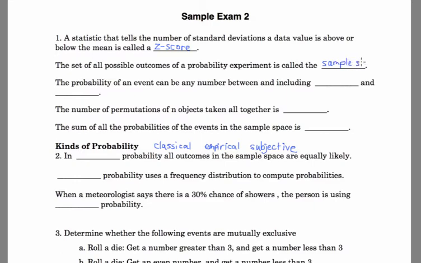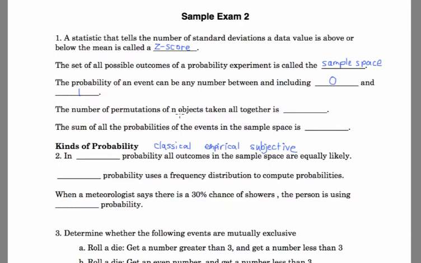In probability, we use the number of items in a sample space quite a bit. The probability of an event can be any number between and including 0 and 1. 0 means the event will not happen. 1 means it certainly will happen, like a 100% chance of it happening. Probabilities can be any number in between that, any decimal or fraction that falls in between 0 and 1. No negative numbers, no numbers bigger than 1.